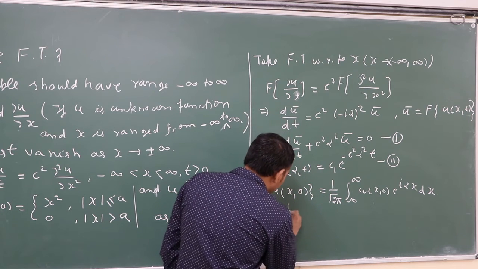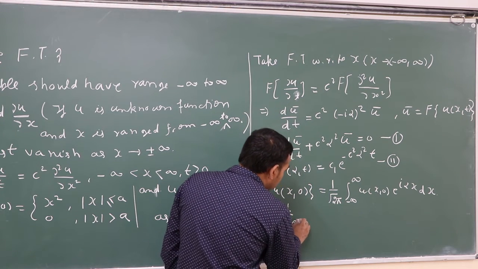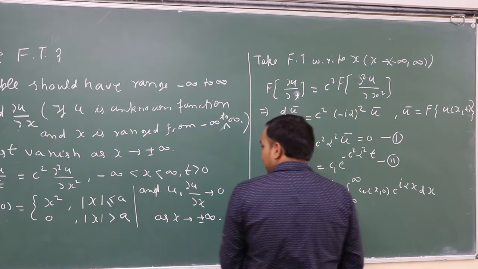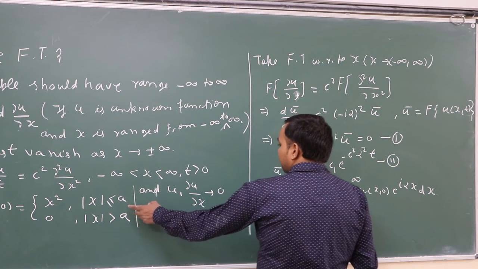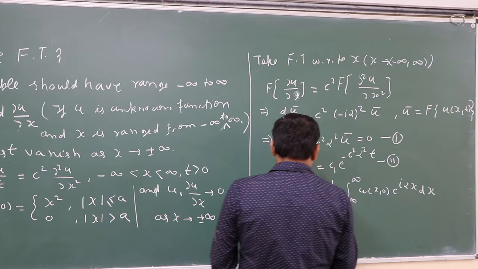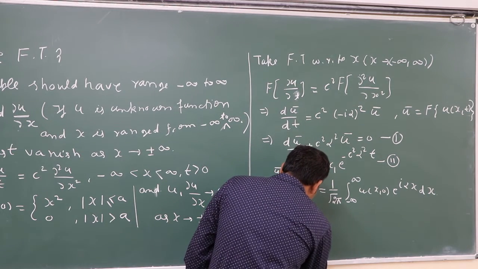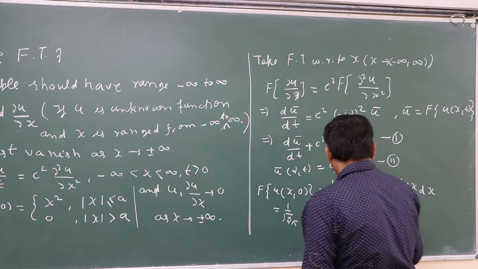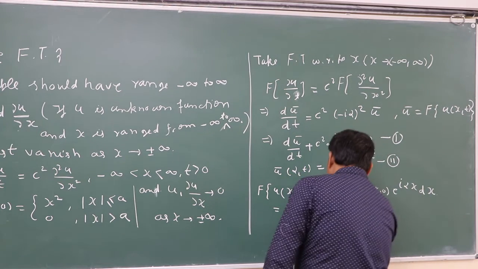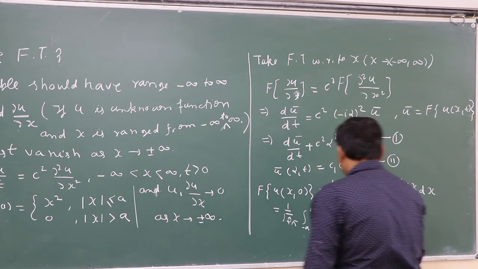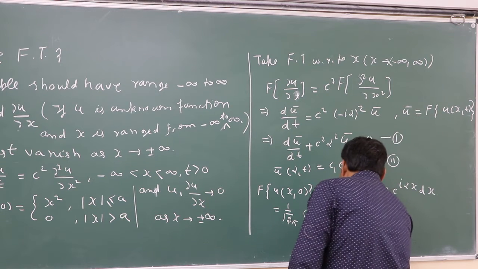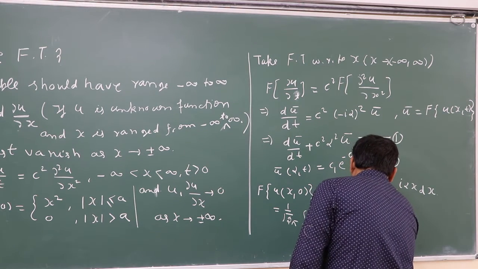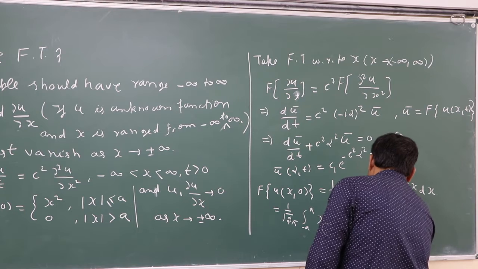Here mod x is less than or equal to a, so x lies between minus a and a, where u(x,0) equal to x square. So 1 upon under root 2 pi, integral from minus a to a of x square e to the power i alpha x dx.